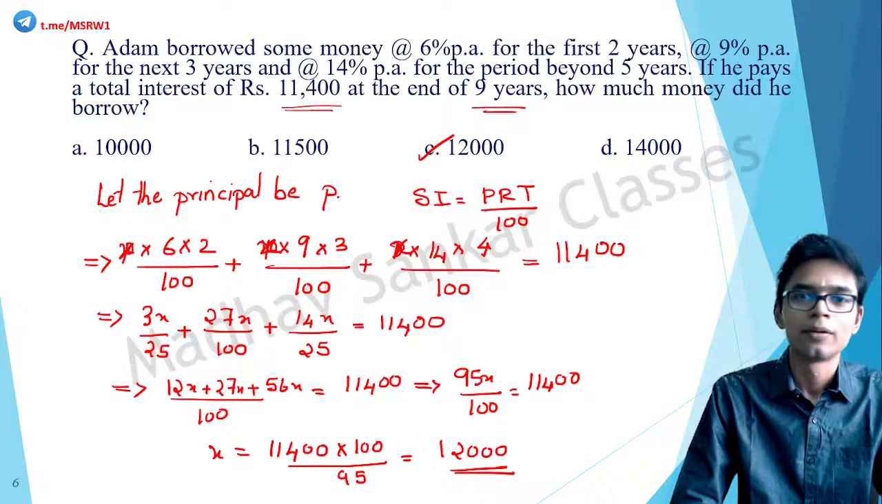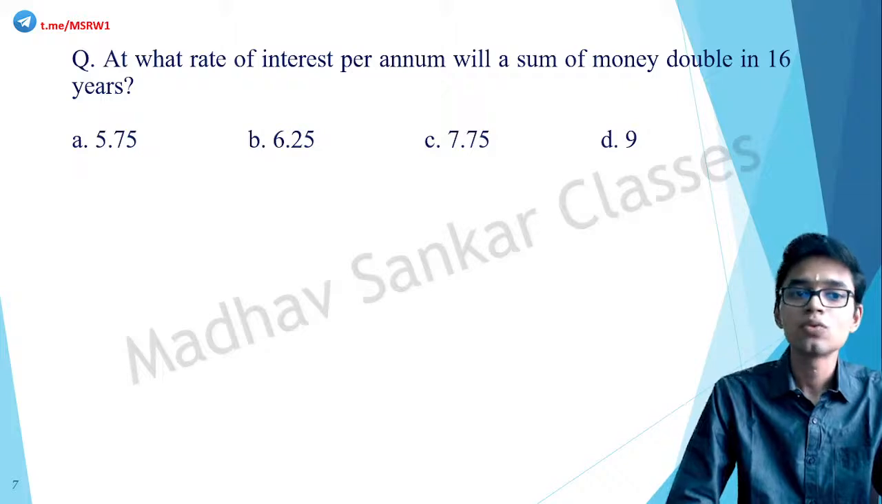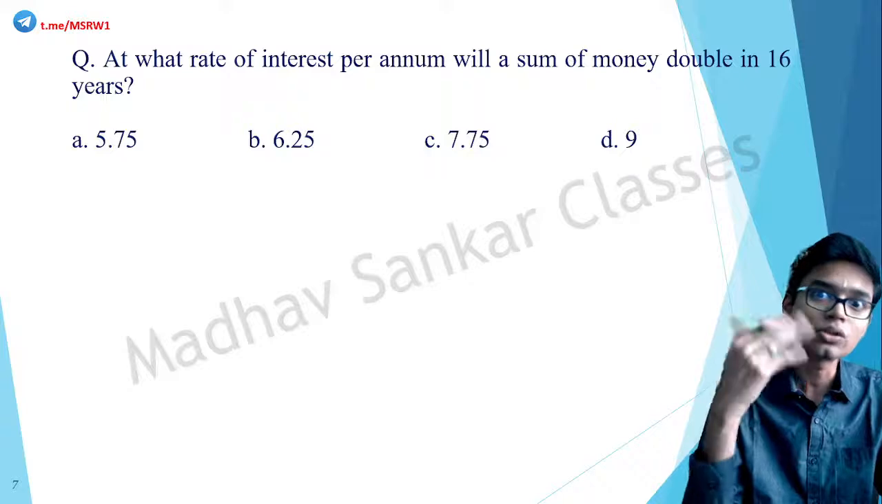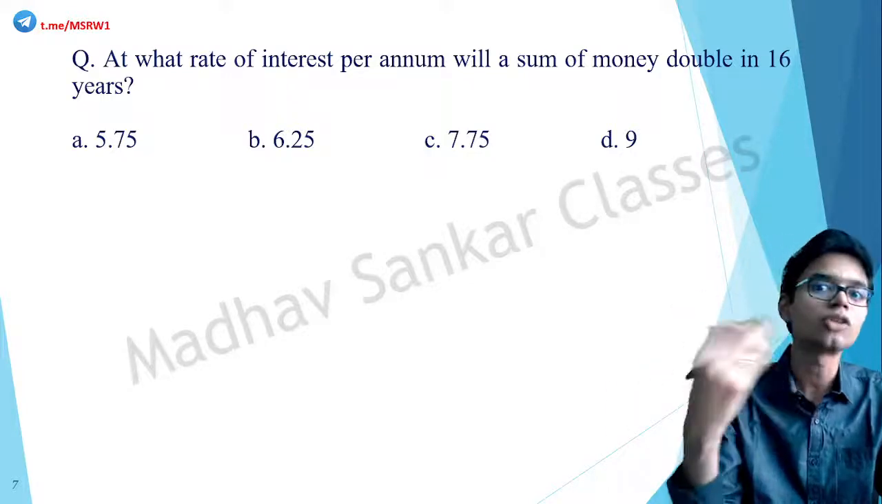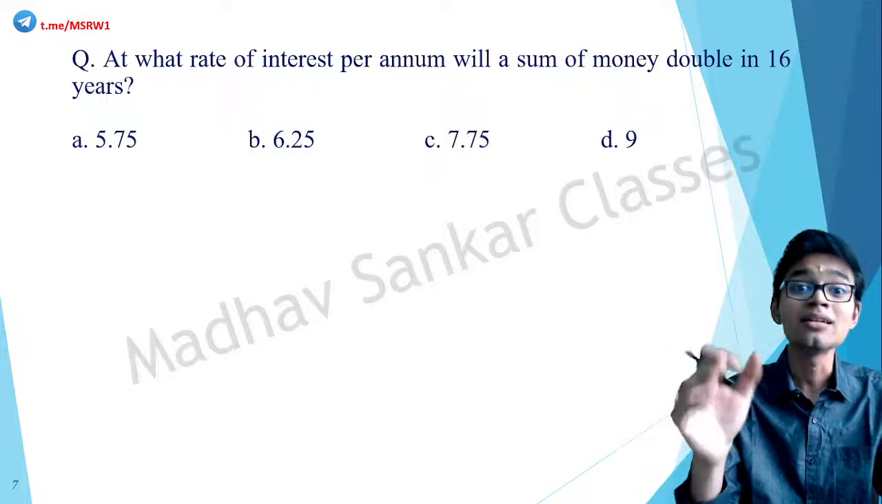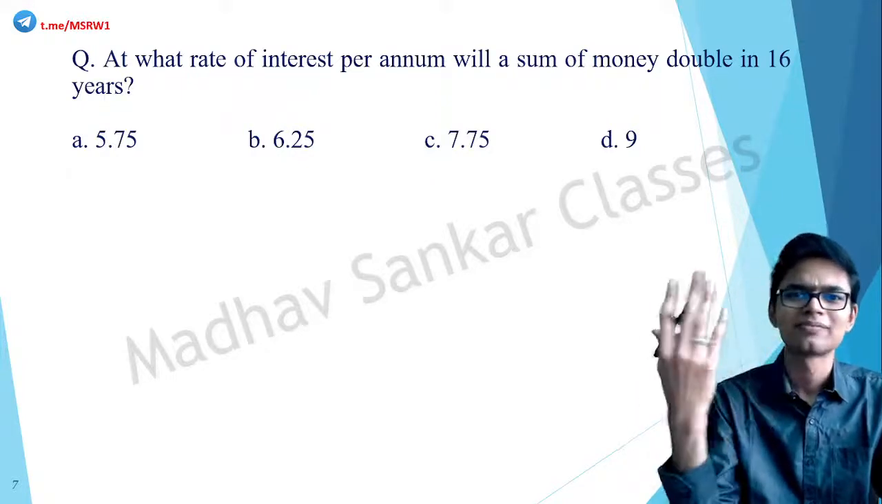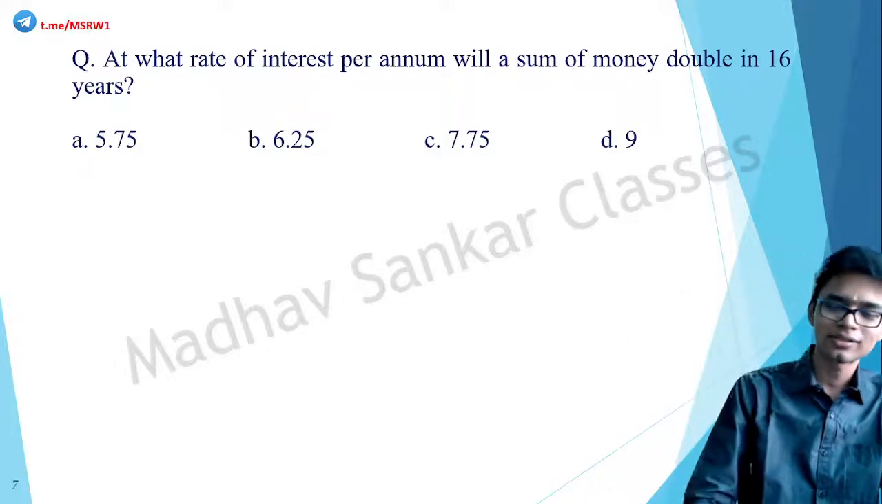All right, again, another one. At what rate of interest per annum will a sum of money double in 16 years? So there is a sum of money, and that actually becomes twice. So if the initial sum is 1000 rupees, it should become 2000 rupees in 16 years. So what should be the rate of interest? Very simple.